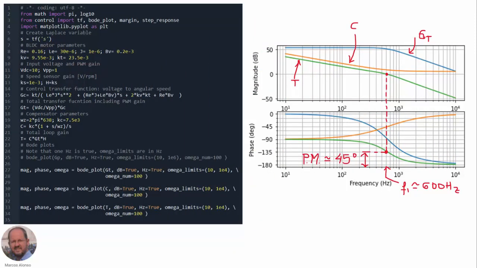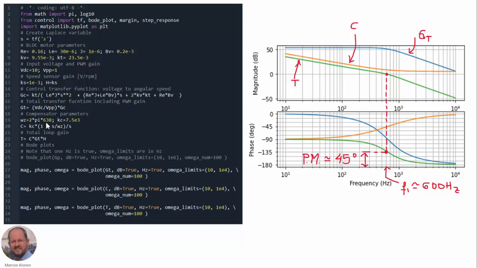So this is the script for designing the compensator using WinPython. Here we can see the different parameters of our motor. Also here the DC input voltage, the peak-to-peak value of the sawtooth waveform, and the gain of our sensor. Then we have the transfer function GC, the total transfer function GT, and then the compensator parameters.